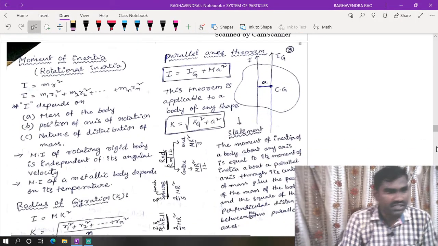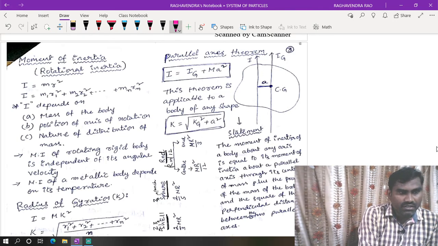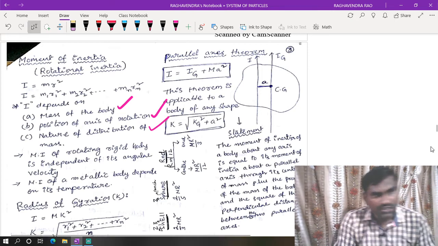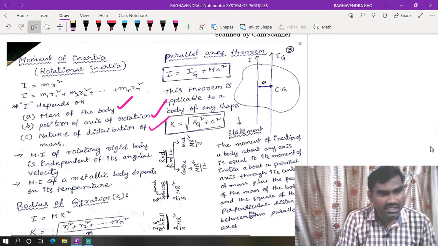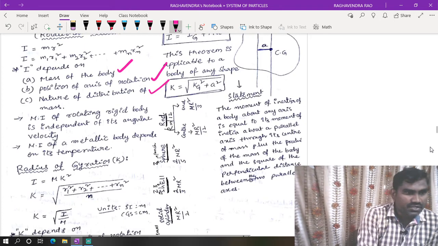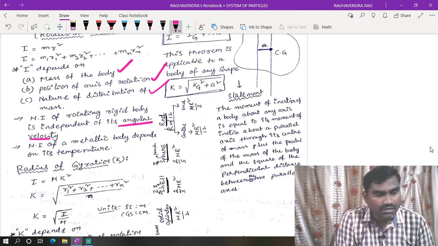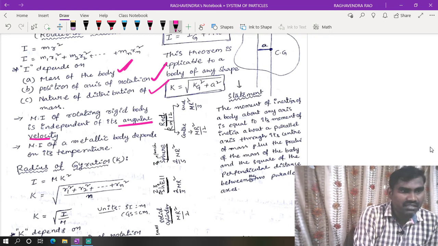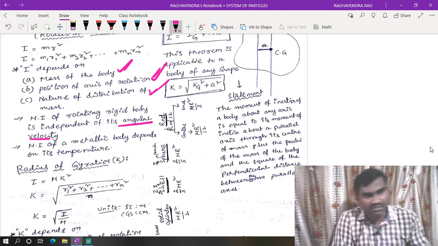Right. So moment of inertia, I is equal to mr square, these are basic formulas you know. This is very important. Moment of inertia depends on the mass of the body, the position of the axis of rotation, and the nature of the distribution of mass. This question was asked in a previous AIPMT examination: on which of the following does moment of inertia depend? The moment of inertia of a rotating rigid body is independent of its angular velocity. It depends on mass, position of the axis of rotation, and distribution of mass, but is independent of the angular velocity of the body.